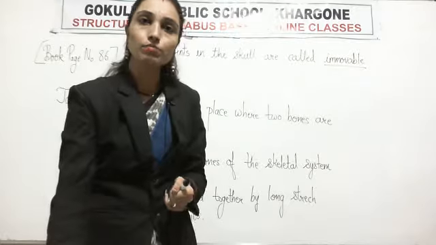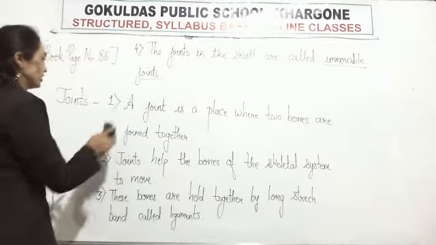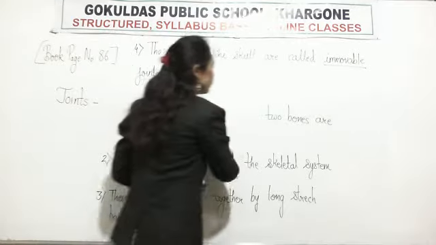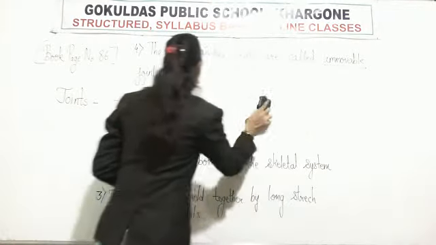Now there are four types of movable joints.